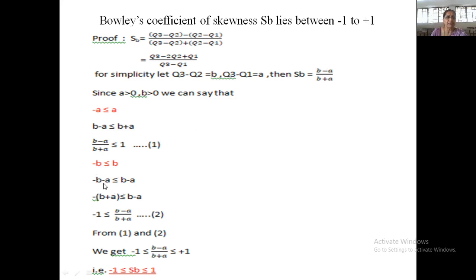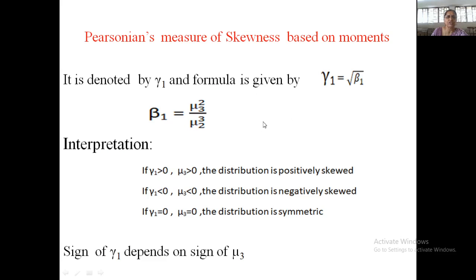If you subtract A from both sides, minus B minus A is less than or equal to B minus A. Taking the minus sign, B plus A is greater than or equal to minus of B minus A. Dividing both sides by B plus A, we have B minus A upon B plus A greater than or equal to -1. Combining equations 1 and 2, B minus A upon B plus A is greater than or equal to -1 and less than or equal to +1. Therefore, Bowley's coefficient of skewness lies between -1 and +1.